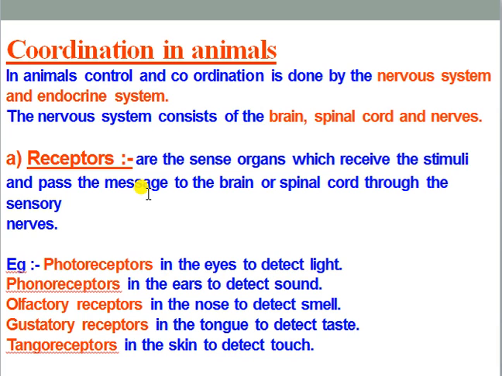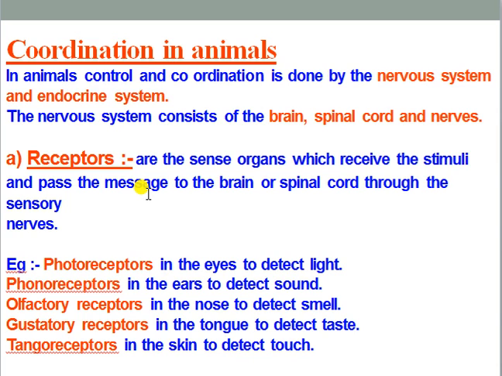Gustatory receptors, what are those? Gustatory receptors are those by which we get gustation, that means taste of any food. The tongue is the fleshy structure present within our mouth, and it is responsible for detecting taste. So gustatory receptors are the taste buds present on the surface of the tongue, obviously the upper surface.